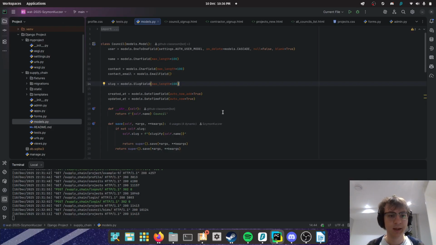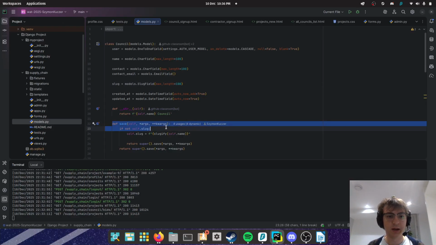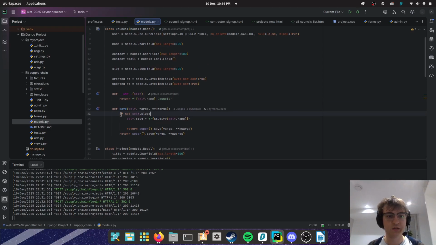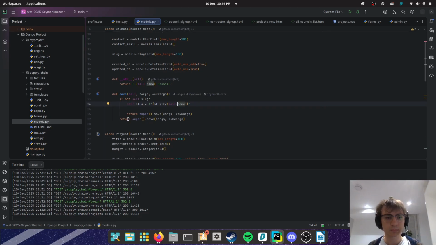And as you can see here, I overrode the save function, and this just checks if there is no slug, then to slugify the name of the council and add it to the slug field. And that's all nice and dandy. So that's what I did.